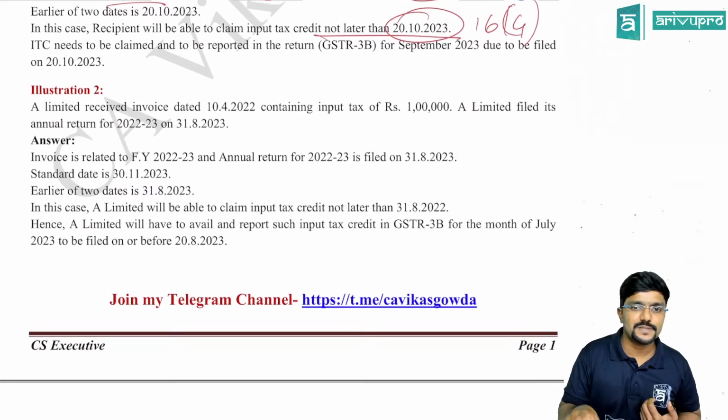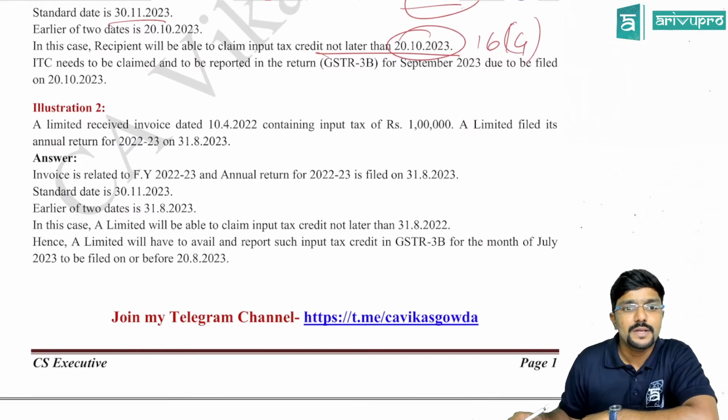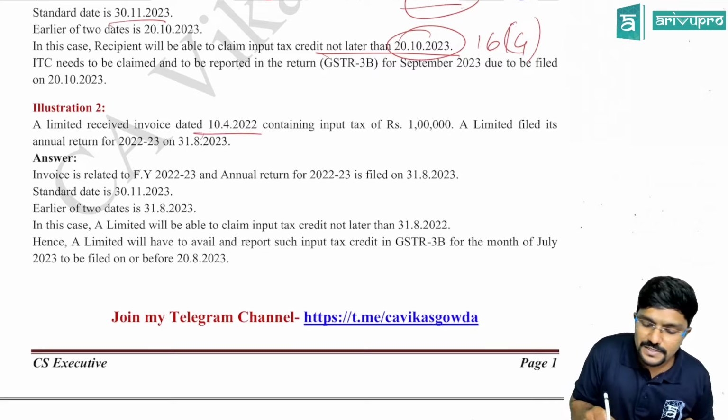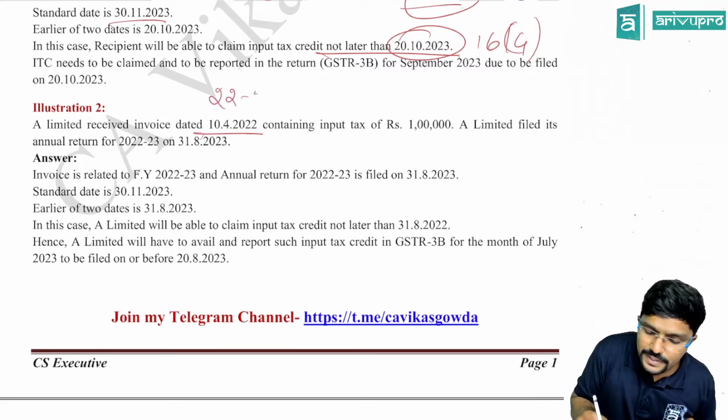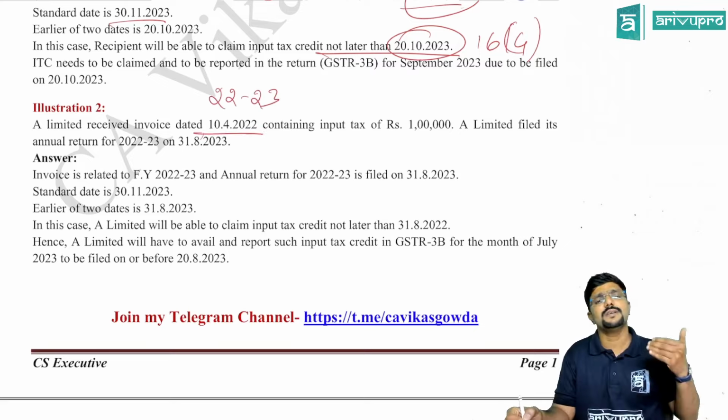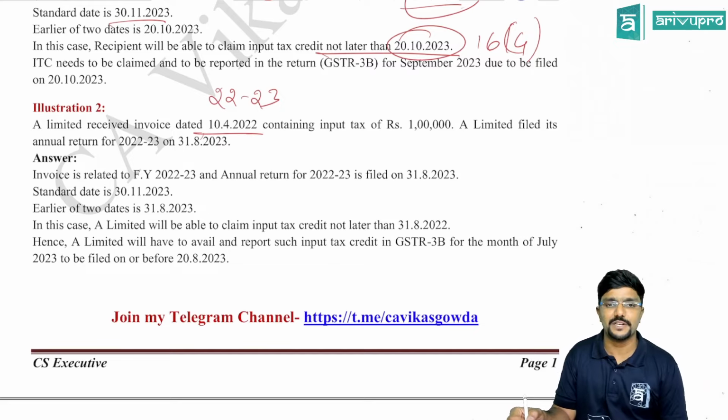One more illustration is there. Let us just do it. A Limited received an invoice dated 10th April 2022 containing input tax of 1 lakh. Okay, they have received it. So the invoice relates to which year? 22-23. April 2022 means it relates to the 22-23 financial year.